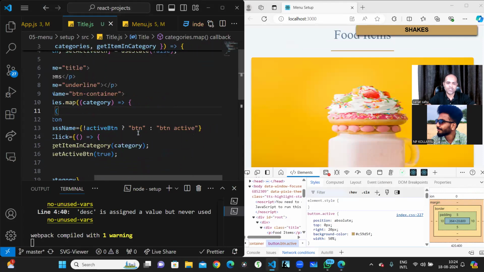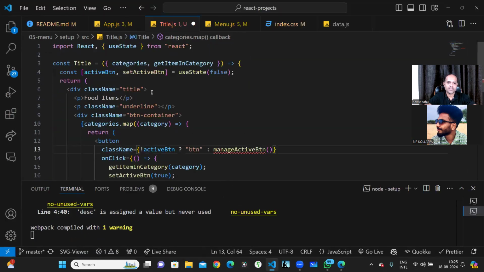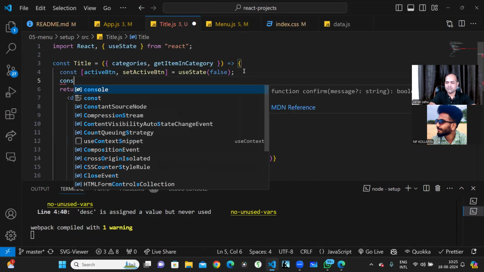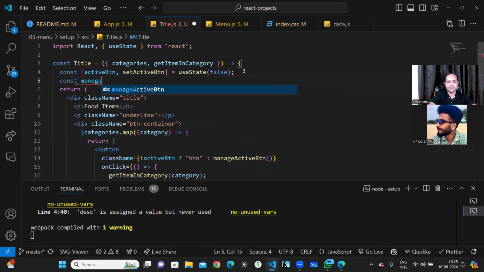Those things you can do nicely. Once you click on the button, remove all the active if already there. So a lot of things are there inside that, right? So basically, what we have to do is manage active button. That is one function we'll write. That function will do all these things, right? Time is less, so just quickly.